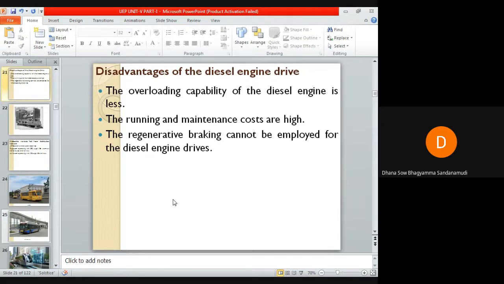Disadvantages are: overloading capability of the diesel engine is less, running and maintenance costs are high, and regenerative braking cannot be employed in diesel engine drives. So these are all the drawbacks.